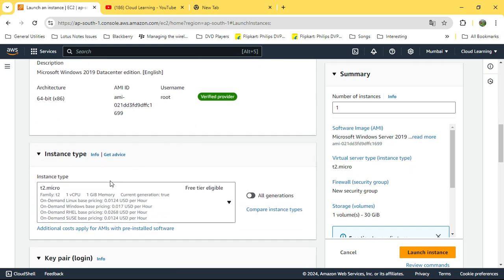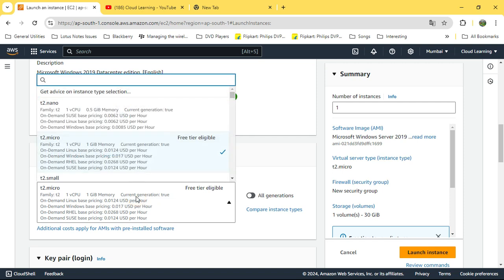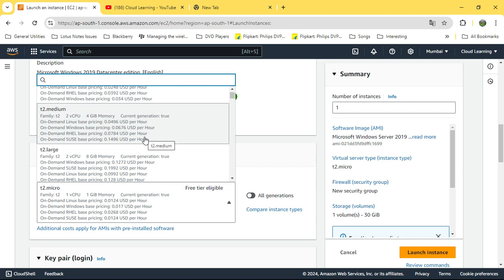Okay, instance type. So for free tier you get T2.micro, which will have 1 CPU and 1 GB RAM. Just understand, if you need higher configuration like more than 1 CPU and more than 1 GB RAM, you need to pay for it. Suppose you go for T2 large, so you will get 2 CPU 8 GB, but you have to pay for it. And the charges are mentioned there, see,